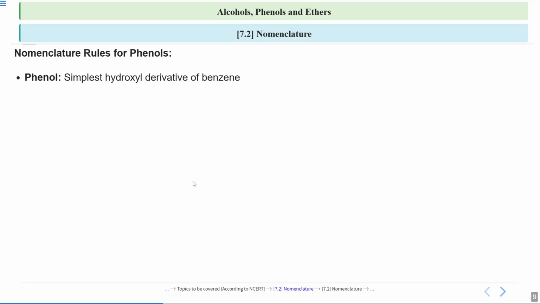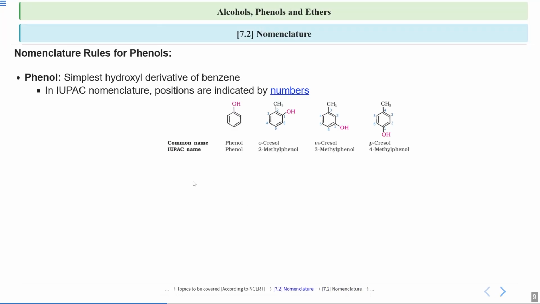Now we will do it for phenols. In phenols, I told you that we take an aromatic hydrocarbon, and in the aromatic hydrocarbon the hydrogen is replaced by an OH group, that is, a hydroxyl group. See, one hydrogen of this carbon is replaced by an OH group. So in phenols, your OH is directly attached to the aromatic ring. So this is a phenol.